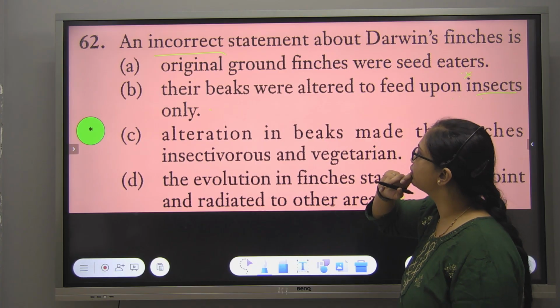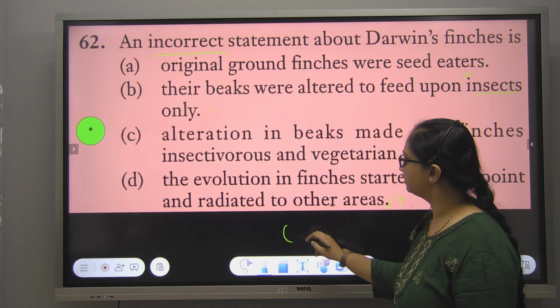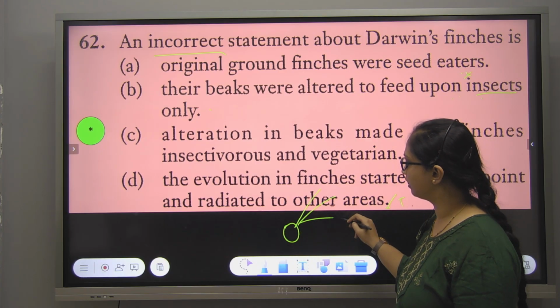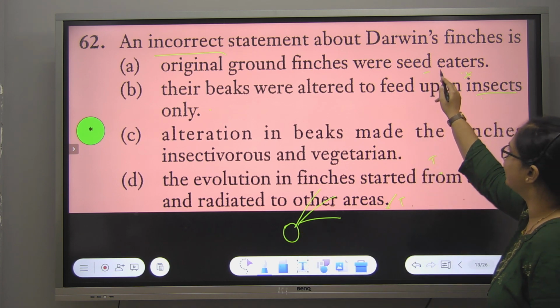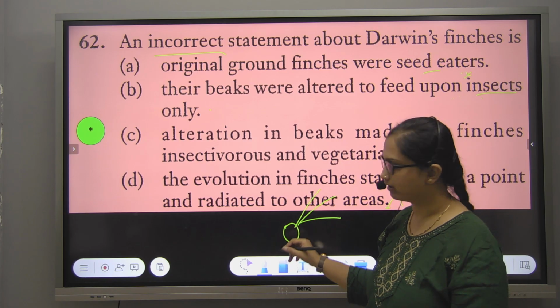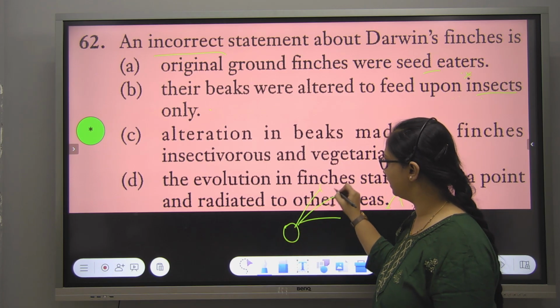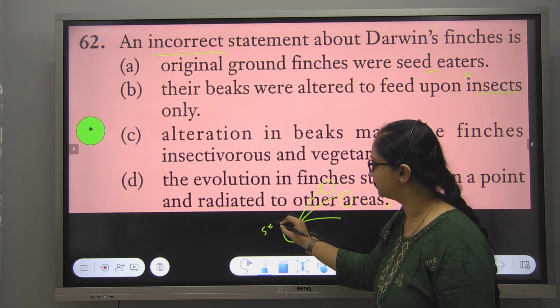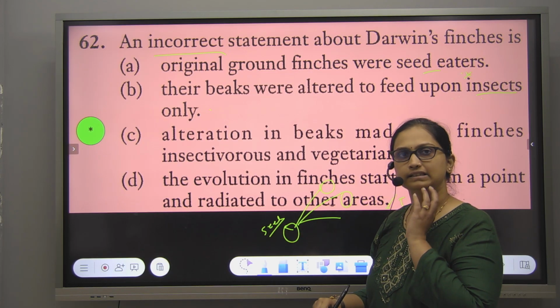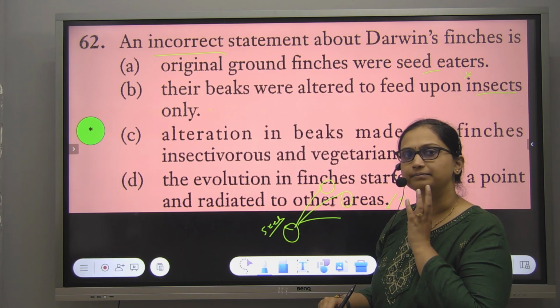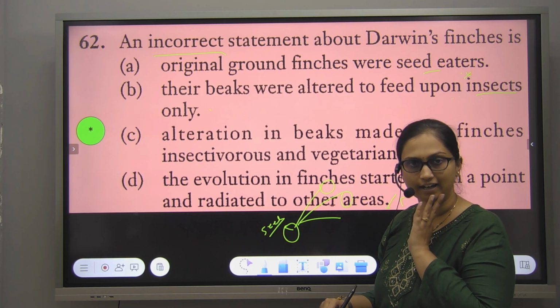Original ground finches, when they flew from one ground to another ground, were they seed eaters? Do you know that? Is it given that the birds living in the mainland ate only seed? Is it given like that? No, ma'am. So we cannot consider that. We cannot say that they were only seed eaters.